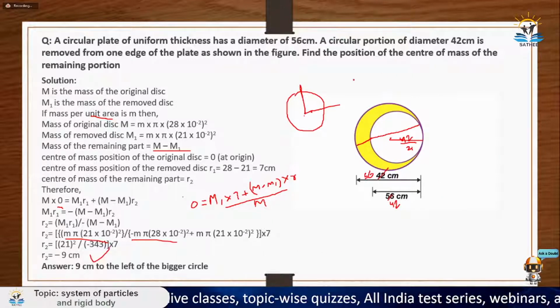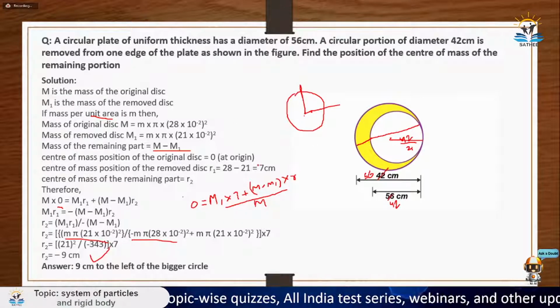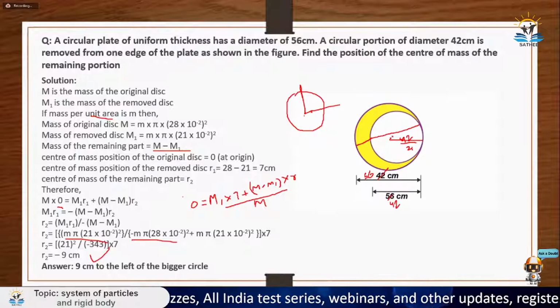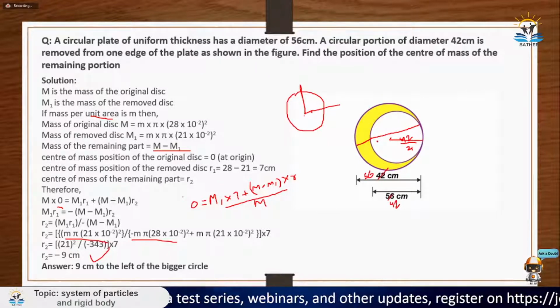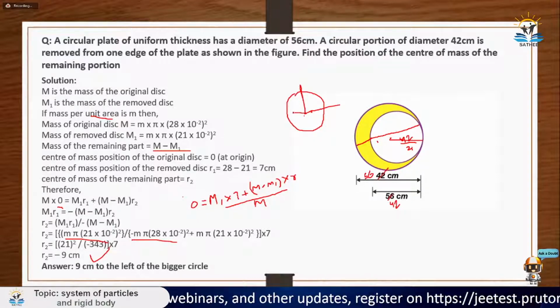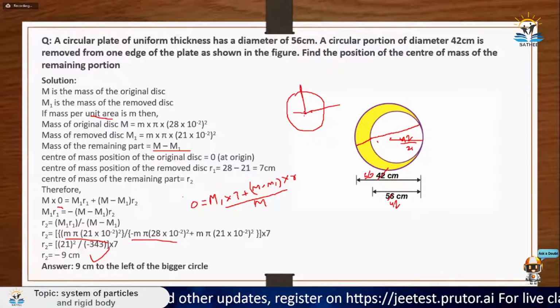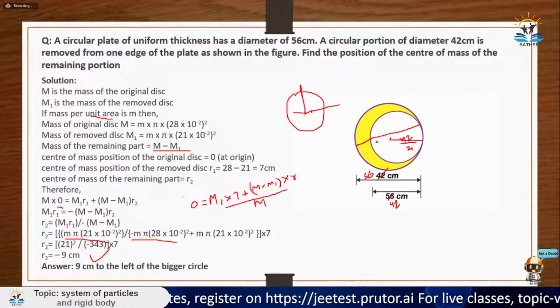So the center of mass of the plate after removing the smaller plate is at 9 centimeter to the left of the center of the bigger circle, somewhere here only. Minus 9 means the distance from this origin to the left of the plate. Why? Because it is minus 9, and you know that to the left of the origin there are negative coordinates. So that's why minus 9 centimeters, somewhere here.